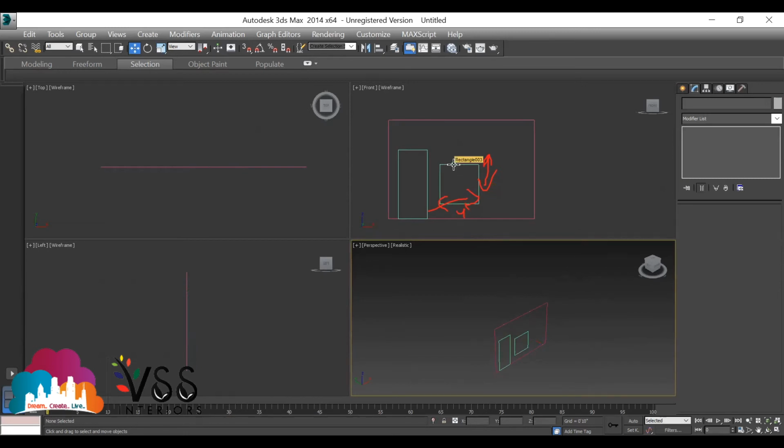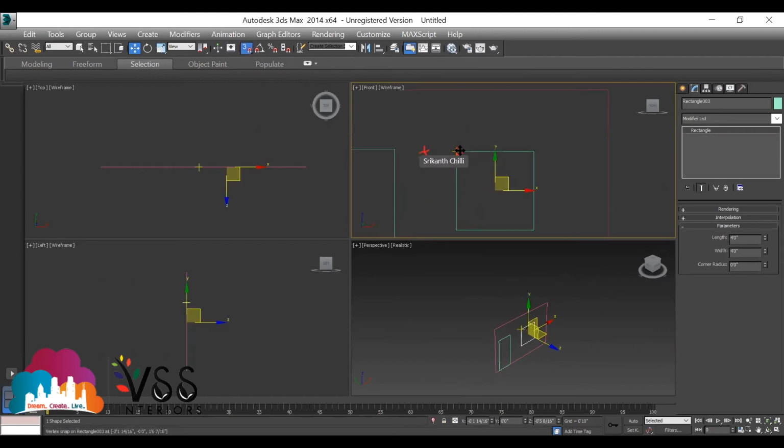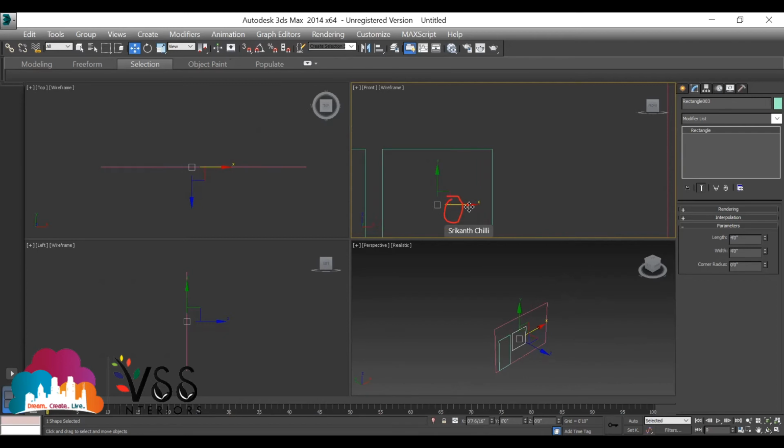Now where the window has to be placed, switch on snap. First switch on snap and fix it to this endpoint. Switch on snap and fix it one endpoint to the other endpoint. Click this endpoint to the other endpoint. Enough. Then switch off snap. And then move by selecting this axis. Move it normally. ज़्यादा नहीं चाहिए, थोड़ा कम करो. It has to be started from here. Enough.